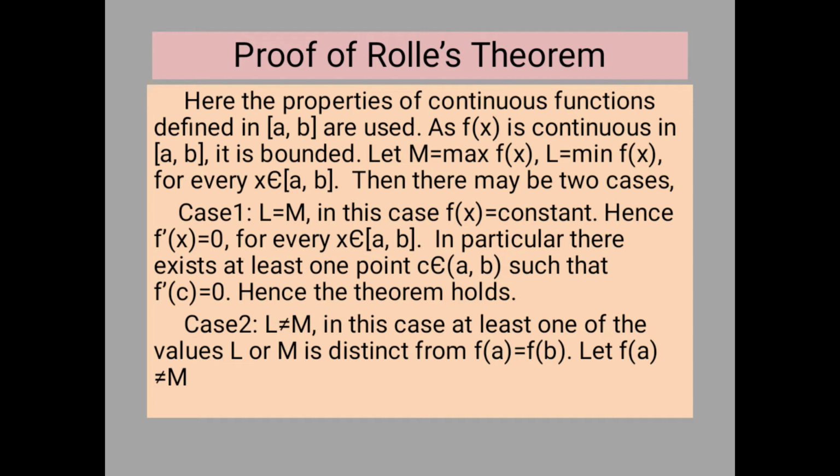Now there is a variation in f(x), that is, the maximum value and minimum value are distinct. By the third condition, f(a) is equal to f(b). So at least one of these values, the minimum or the maximum, must be distinct from this common value of f(a) and f(b).